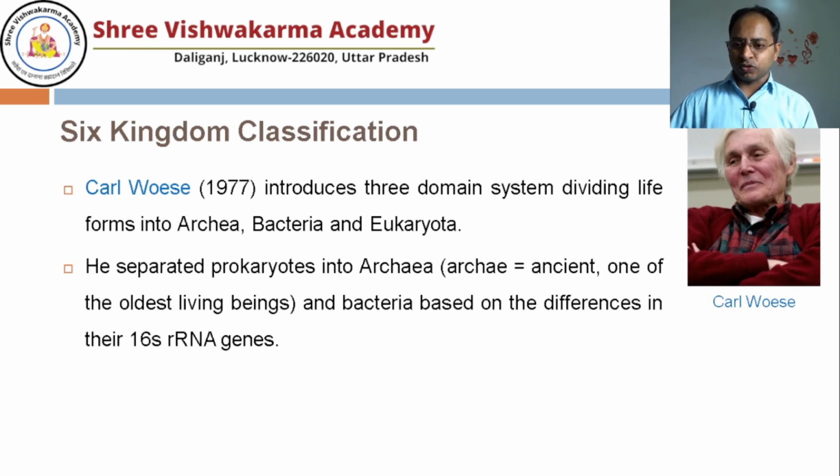The first domain was known as archaea. The second is the bacteria, and the third is the eukaryota. What it did actually, all the prokaryotes, which previously as per the 5 kingdom classification were kept in the Monera, he divided the Monera into 2 domains, archaea and bacteria.